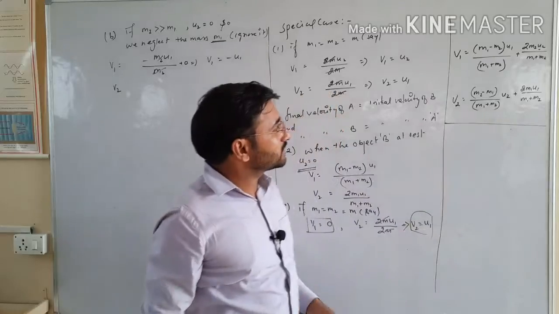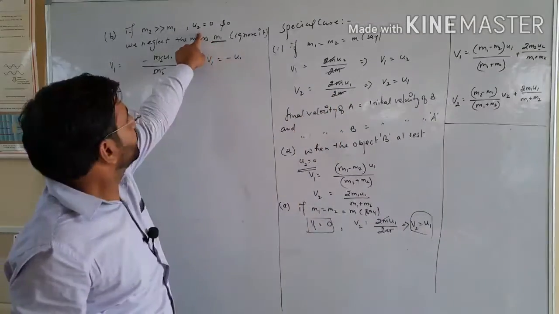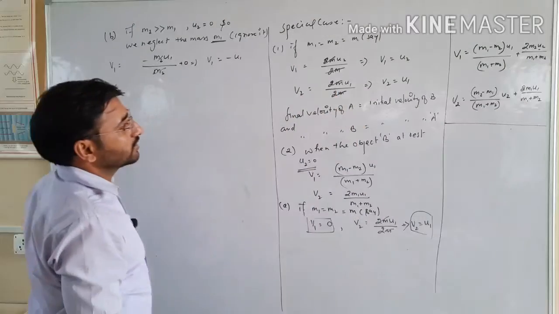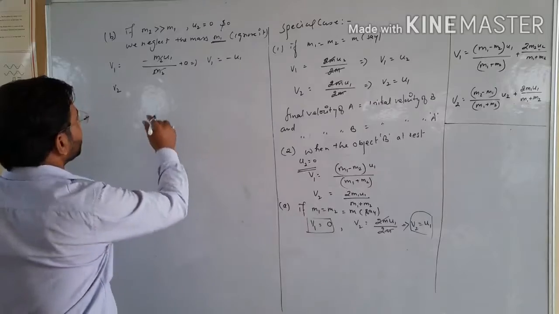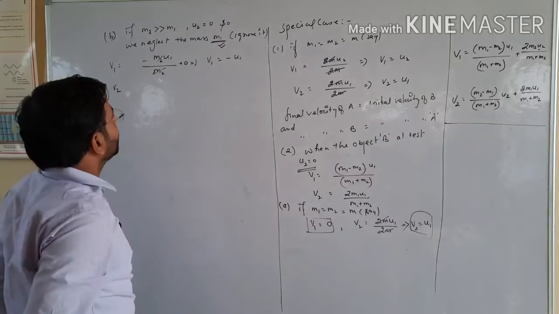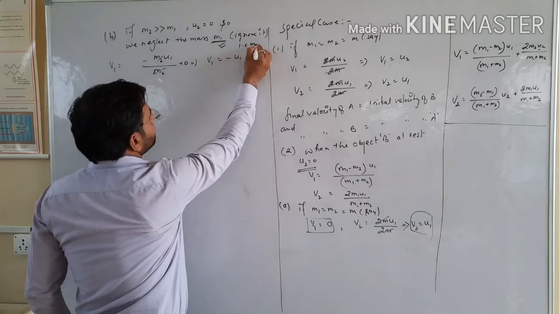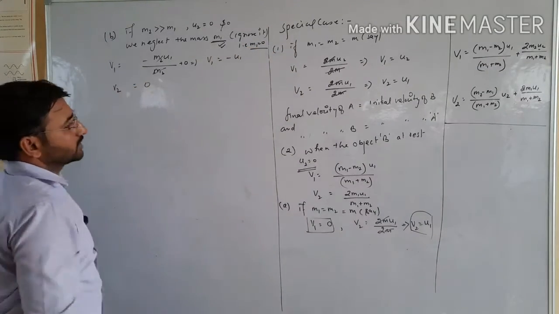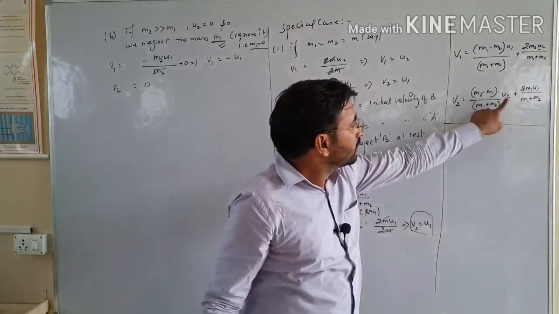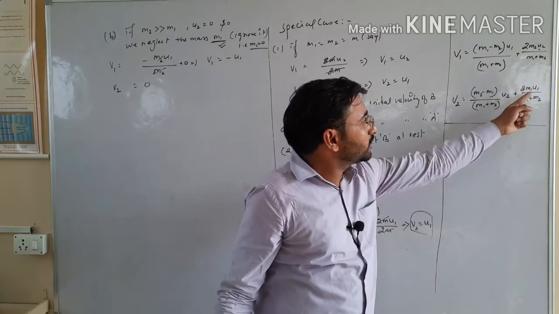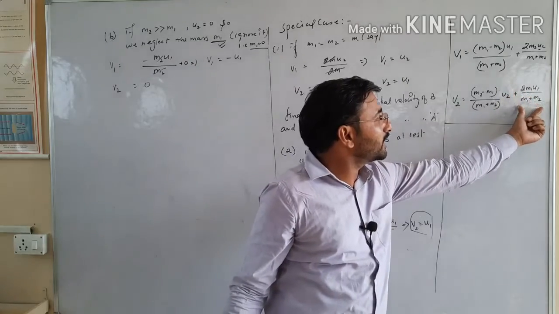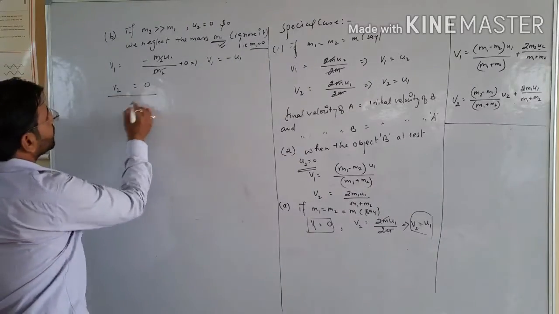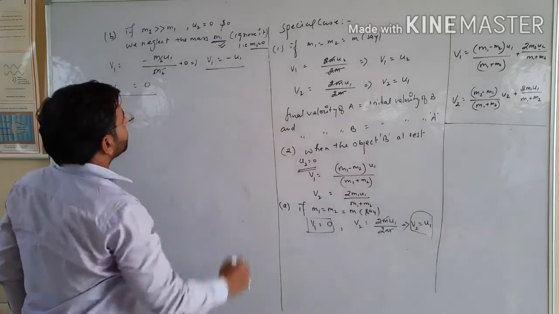Now the same condition for v2: as u2 is 0, the remaining part is u1 times m1 minus m2, and as I told you, we neglect m1, so we substitute m1 equal to 0 for this condition. So v2 will be 0, because u2 is 0 and m1 is much smaller than m2. So the result is v2 is equal to 0 and v1 is equal to minus u1.